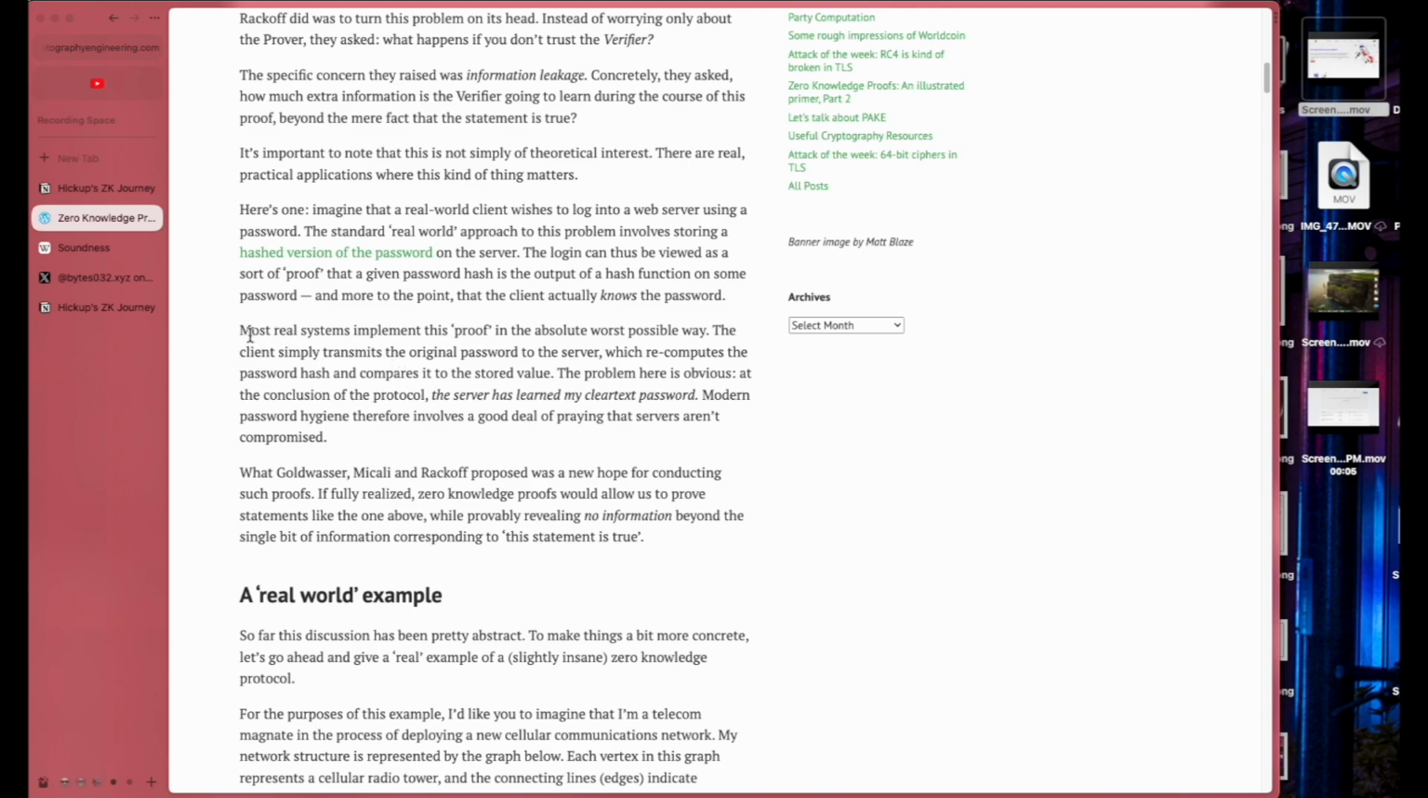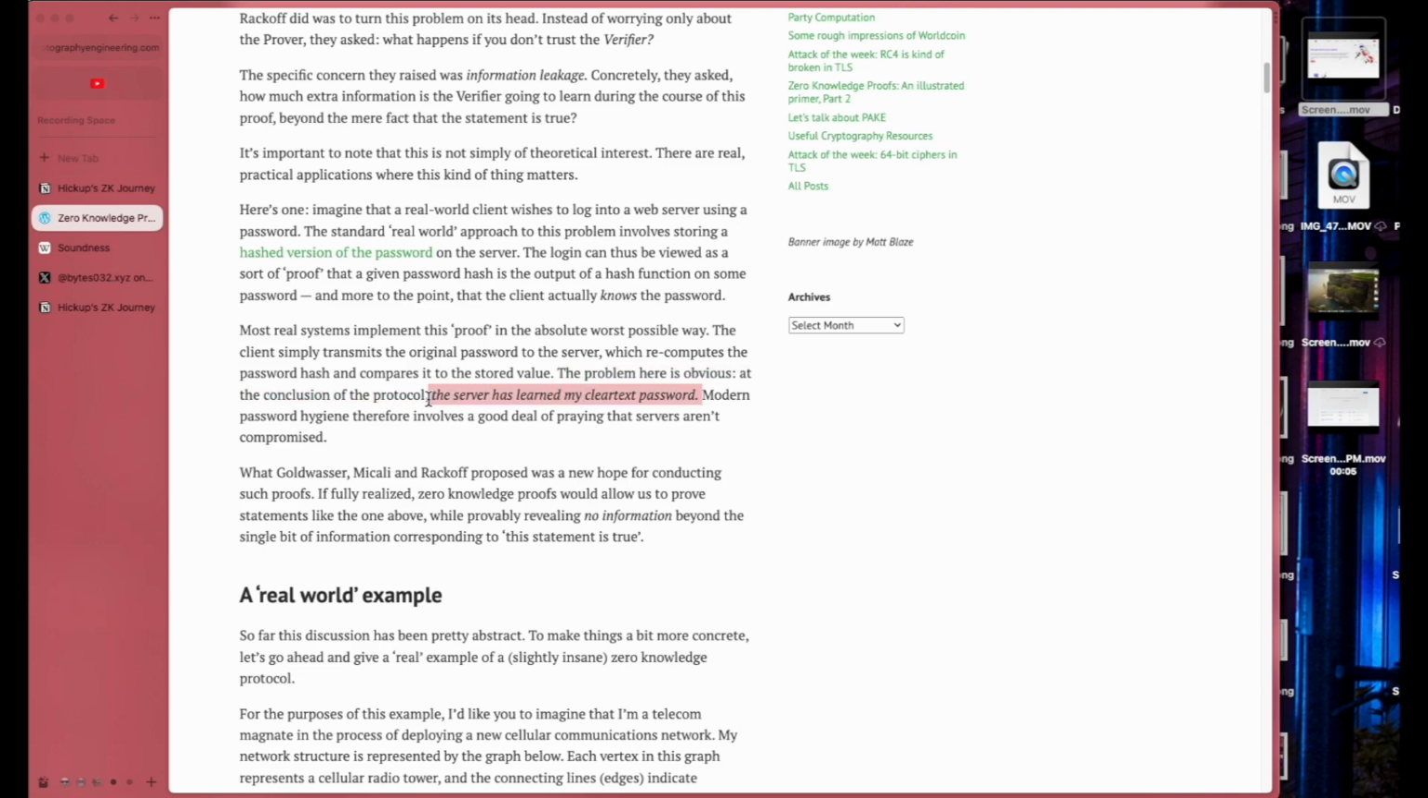All right. Most real systems implement this proof in the absolute worst what? Why? Bro, the entire internet works this way. What are you talking about? The client simply transmits the original password to the server, which recomputes the password hash and compares it to the stored value. The problem here is obvious. At the conclusion of the protocol, the server has learned my clear text.